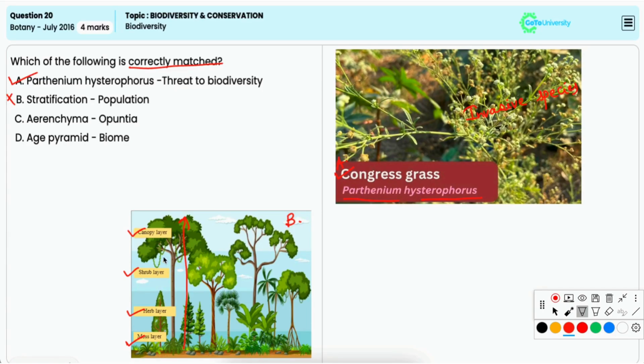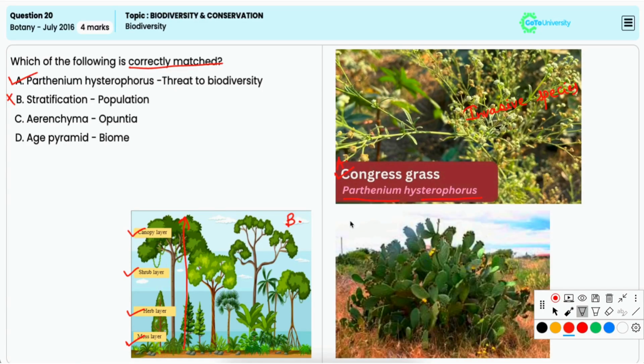Option C, Aerenchyma is to Opuntia. It is also incorrect because aerenchyma refers to specialized tissue found in plants that allows for the movement of gases and provides buoyancy. That is aquatic plants mainly, such as lilies, but not Opuntia, which is a genus of cacti found in desert.